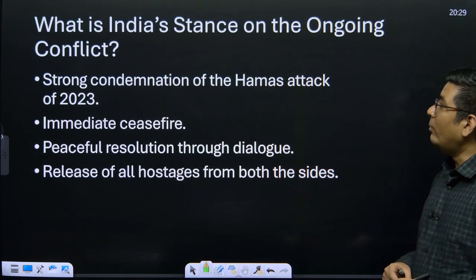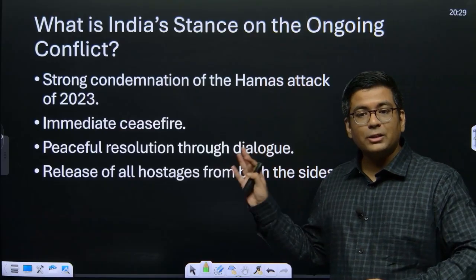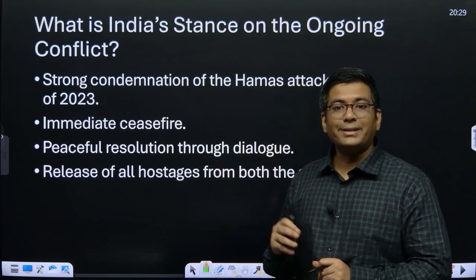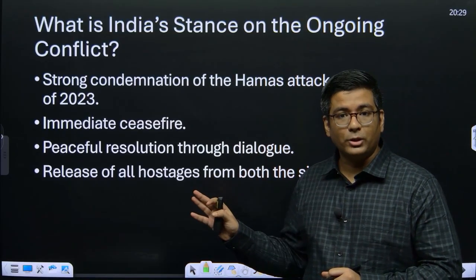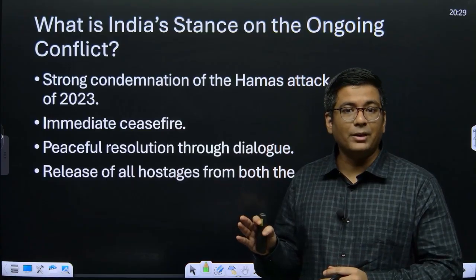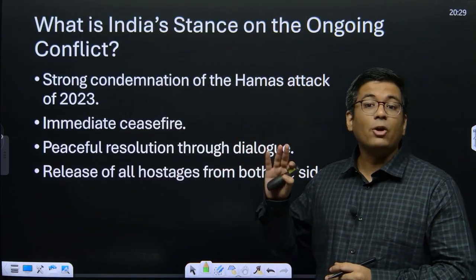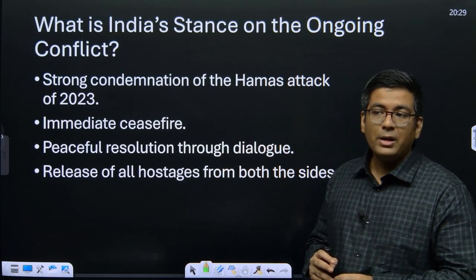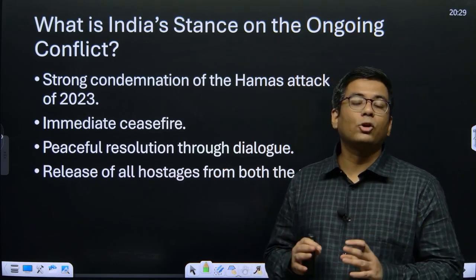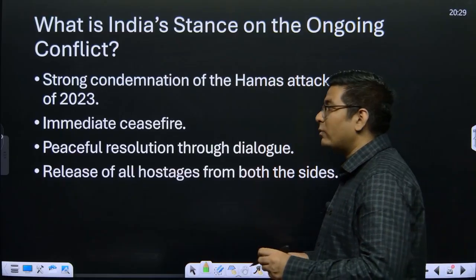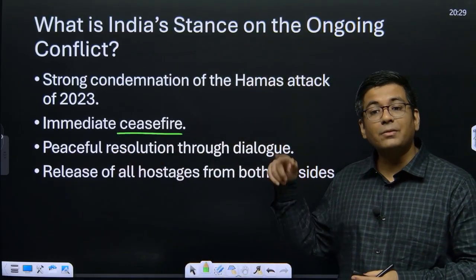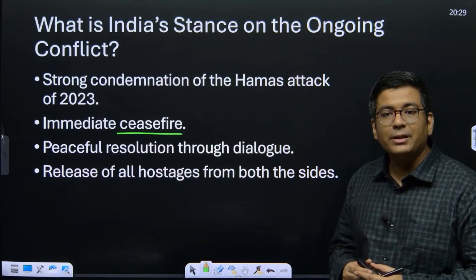Now, what exactly is the stance of India with respect to this entire conflict? In 2023, when this particular conflict broke out, at that particular time, India vehemently opposed it. India was opposed to any kind of terrorist activities wherever they happen in the world, and with respect to Israel, they opposed it outrightly. At the same time, it is also a prompt supporter of peaceful resolution of this dispute, and that is why one of its first calls was an immediate ceasefire, because this was something where the civilians were bearing the brunt, especially in the Gaza Strip.